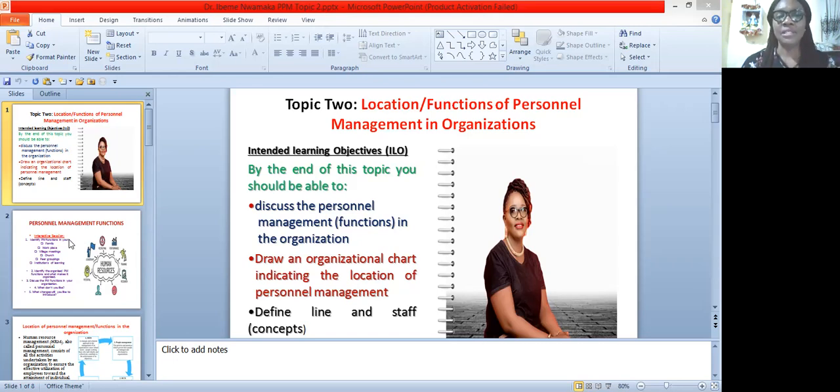At the end of this lecture, you will see that all these things are not necessary. The dichotomy is not necessary because both of them are very important in the organization. Each will be doing its work without interfering with the other.